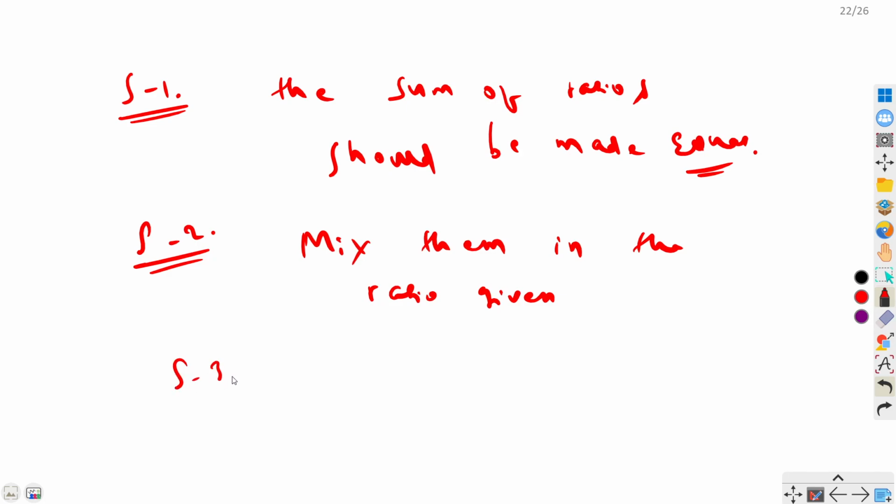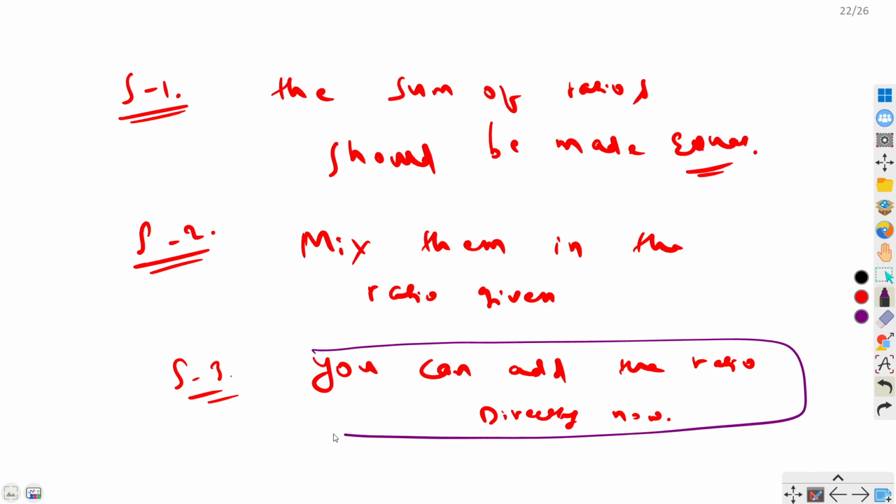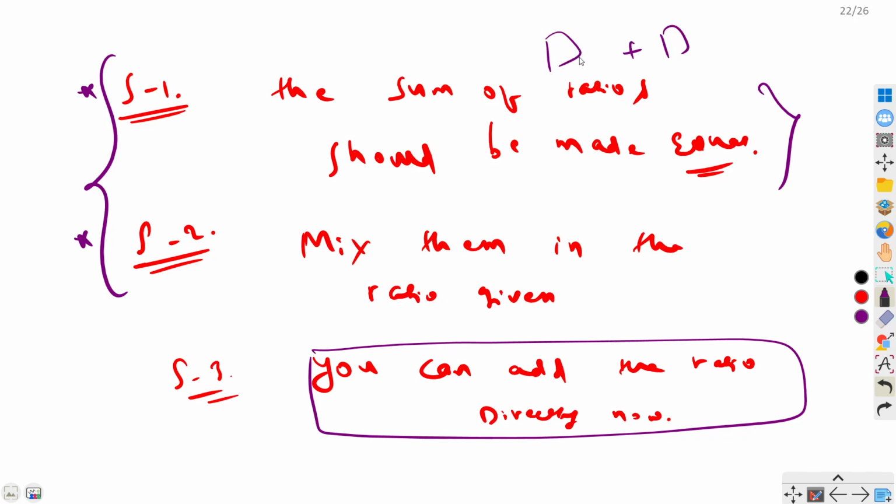And for the third step, you can simply add the ratios directly. So in order to perform this last step, adding those two ratios, you need to perform these two steps, because you can't add ratios directly, right? So these two steps are very important. And whenever you do these three steps, you will never make a mistake in such questions. Whenever you are mixing one type of mixture or metal with a second type, these steps are common in all such questions.